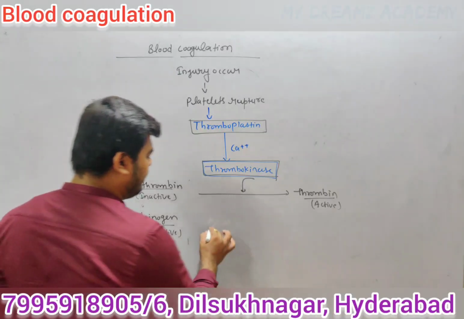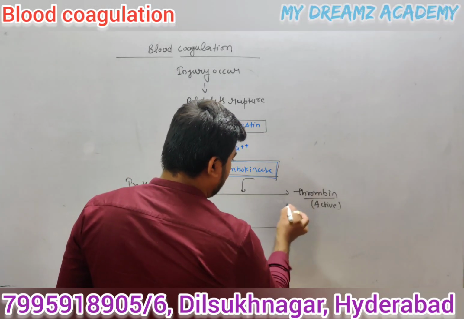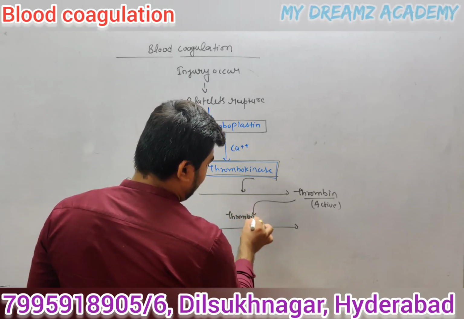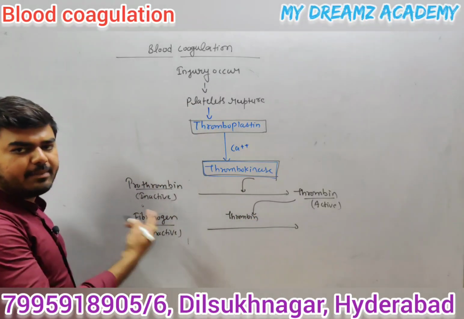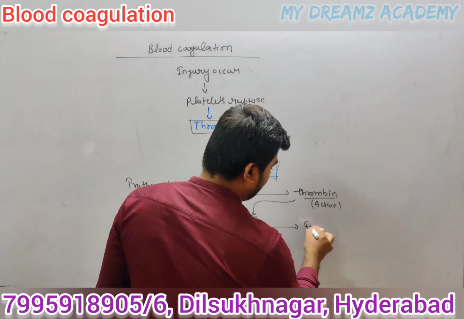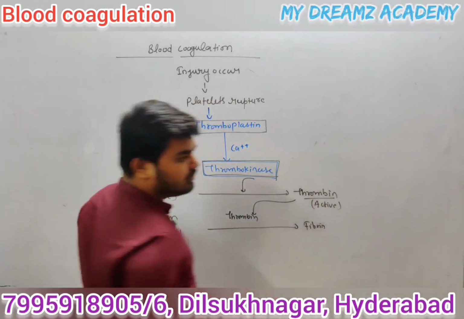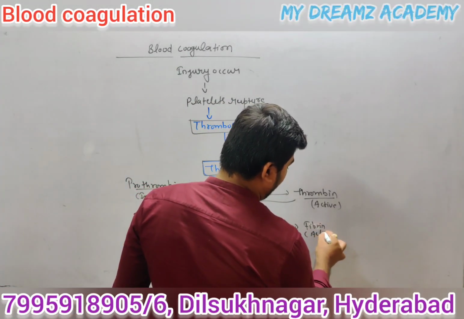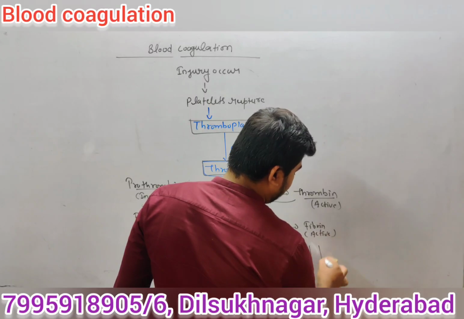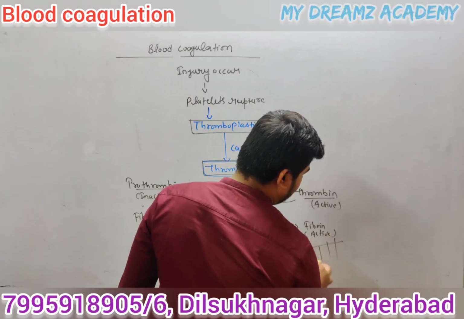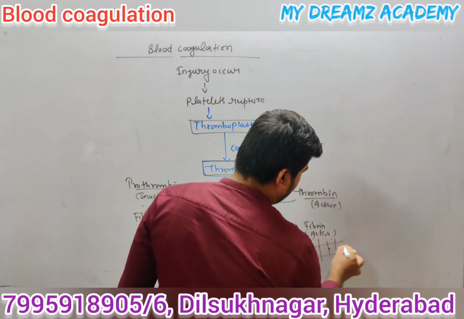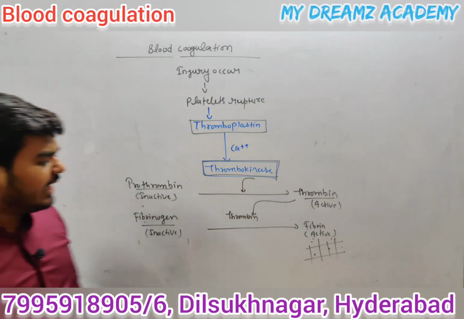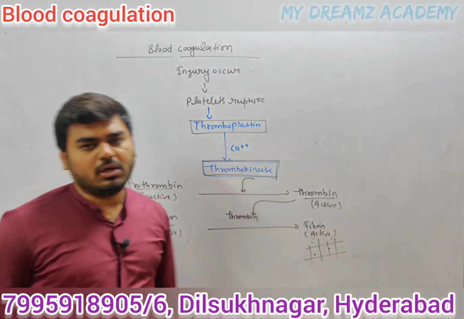After that, fibrinogen is also present in an inactive form. In the presence of thrombin, this thrombin converts fibrinogen into fibrin. Fibrin is the active form, and this fibrin is mainly responsible for blood clotting, in the sense that it forms a net-like structure, and it forms the clot.